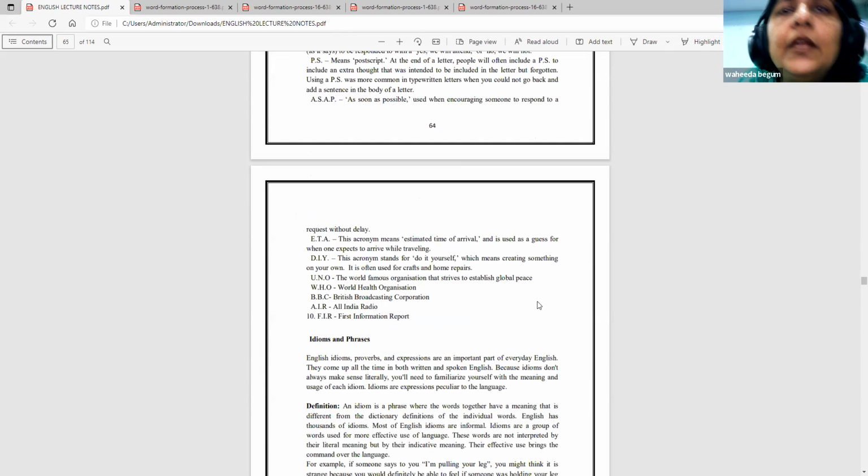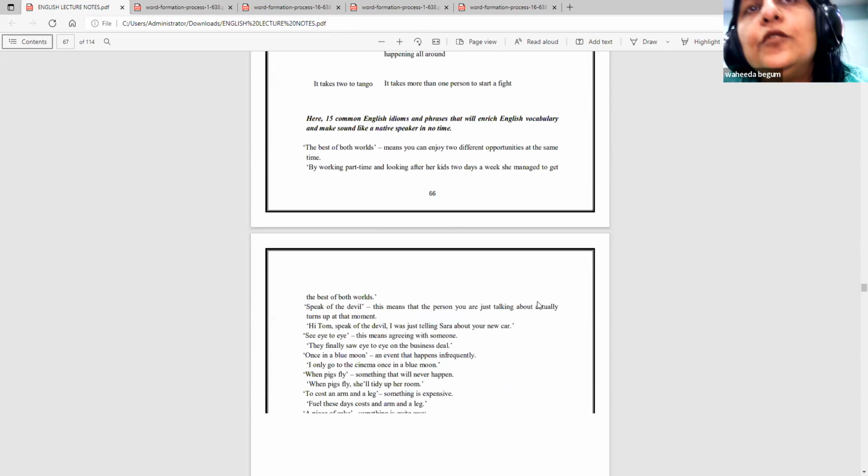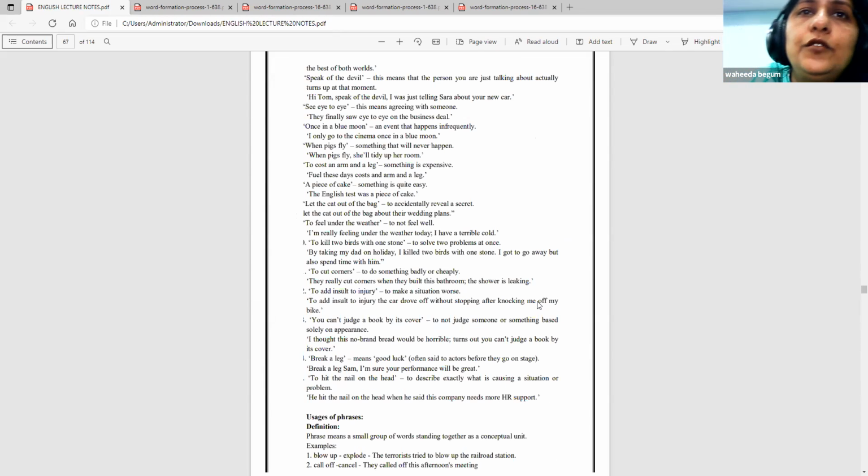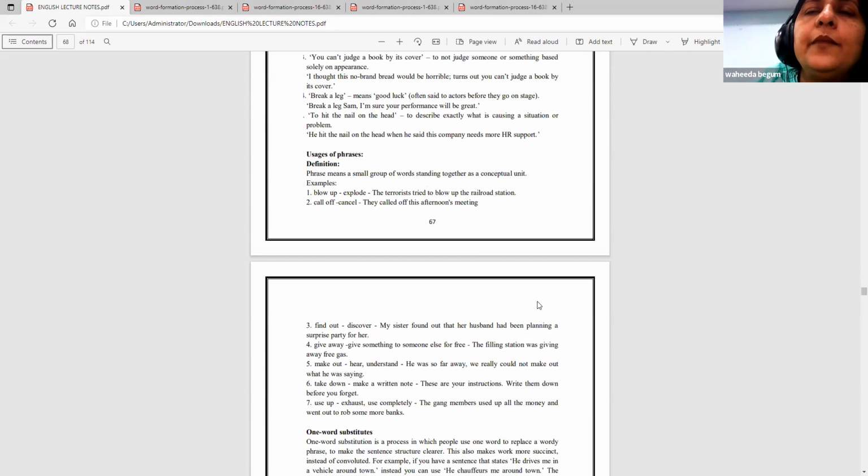It is important that you learn those idioms to sound like a native speaker, to add meaning and make your conversation more interesting. You must know those idioms and their relevance, what they mean.